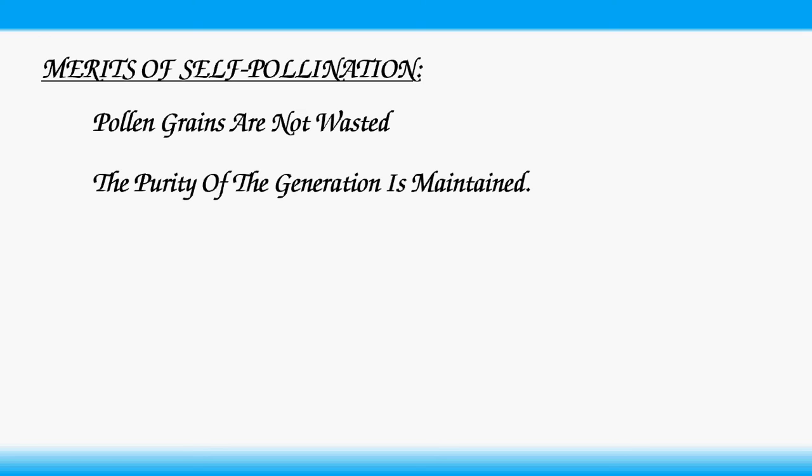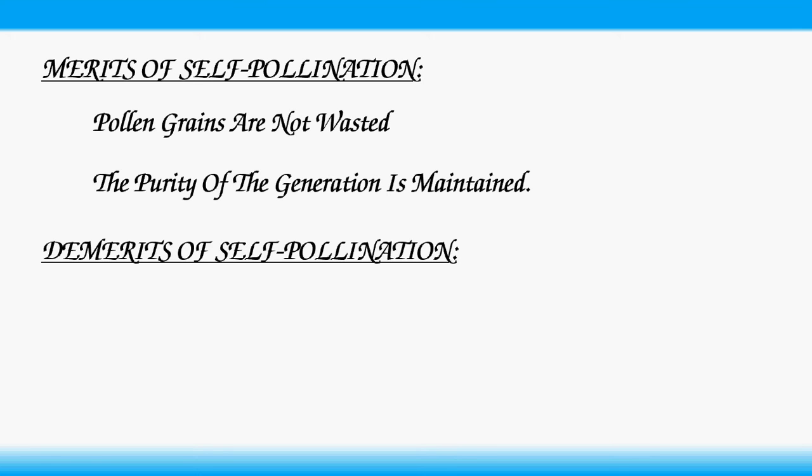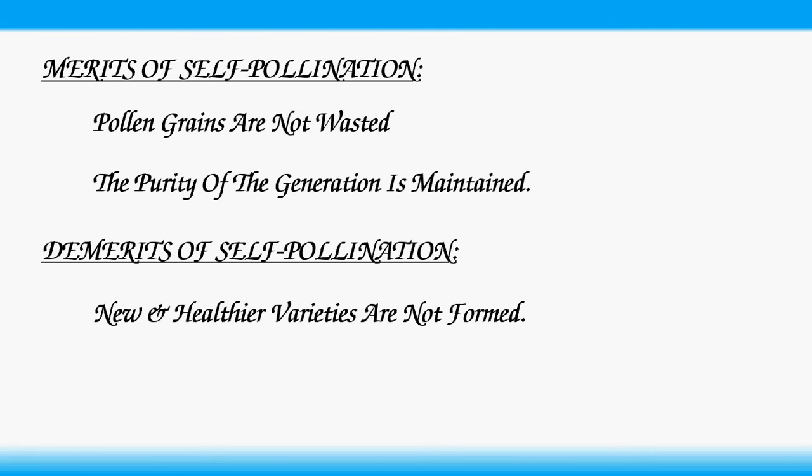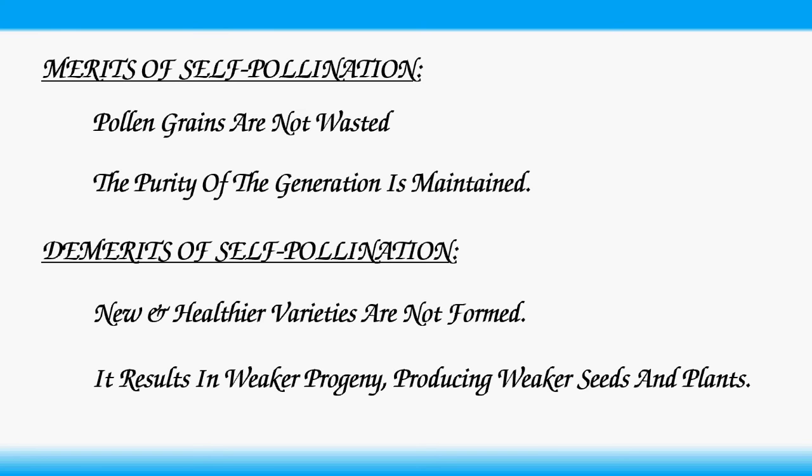Merits of self-pollination. Pollen grains are not wasted. The purity of germination is maintained. Demerits of self-pollination. New and healthier varieties are not formed. It results in weaker progeny, producing weaker seeds and plants.